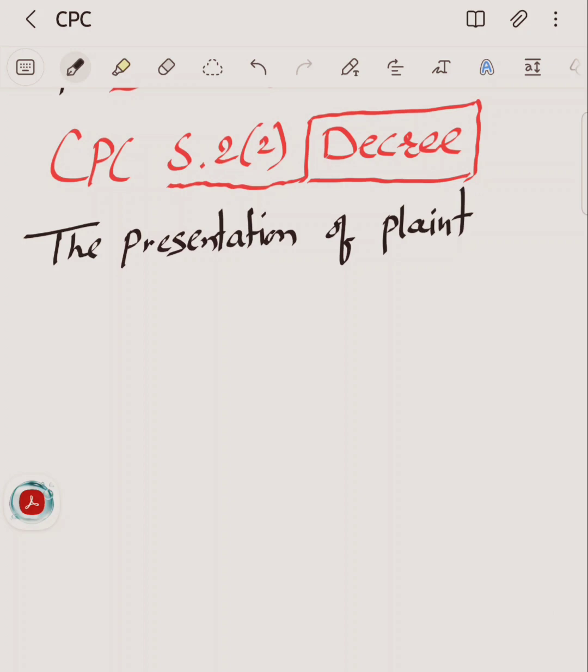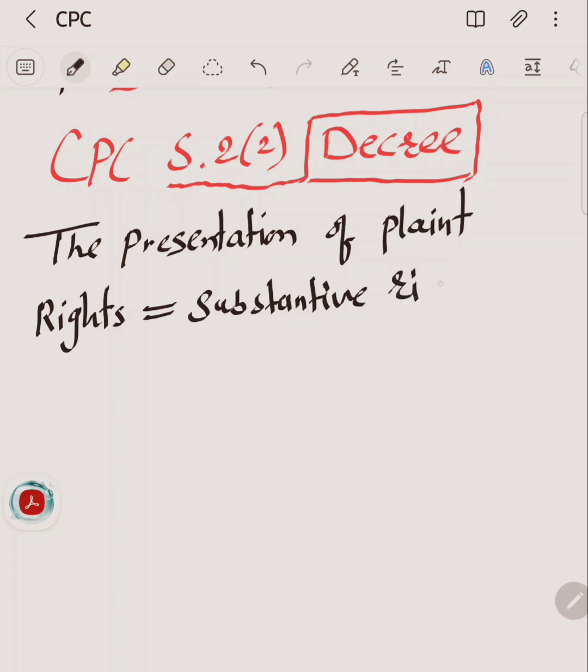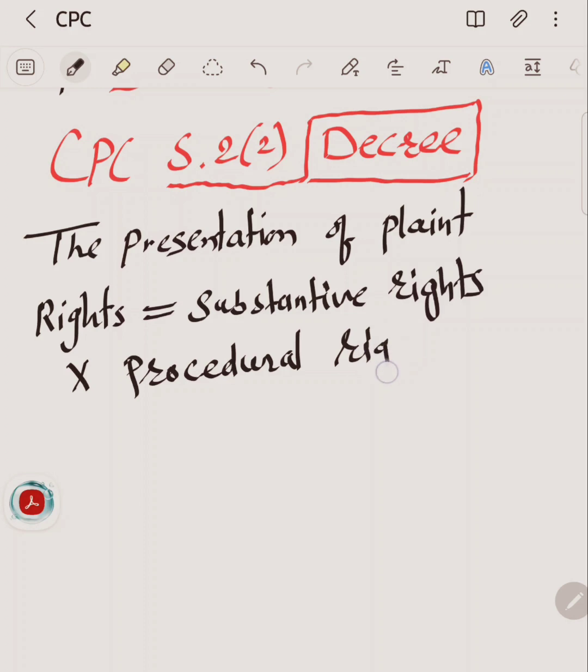And the rights of the parties, as we have seen. What kind of rights? The term rights means substantive rights only, and not procedural rights. Procedural rights are not included in the definition of rights. Only substantive rights are included.